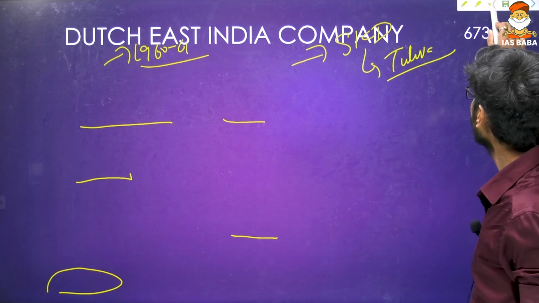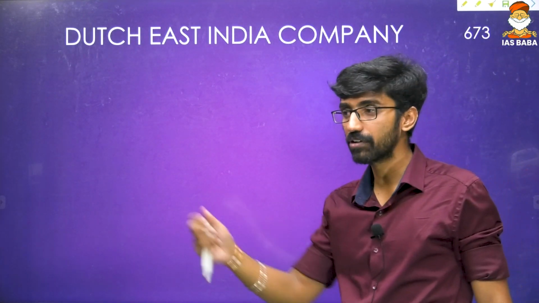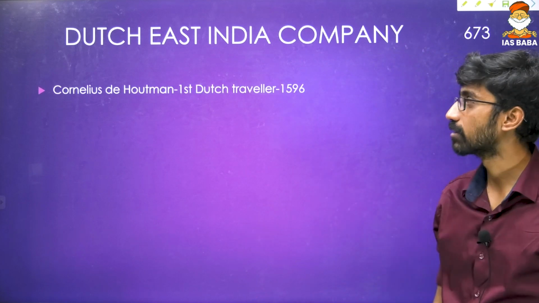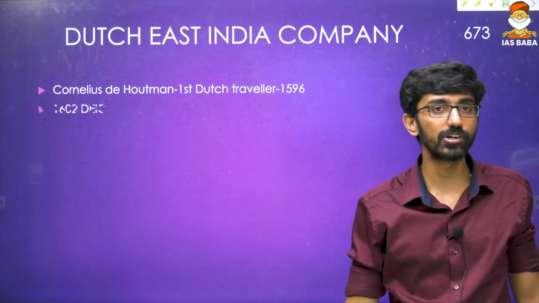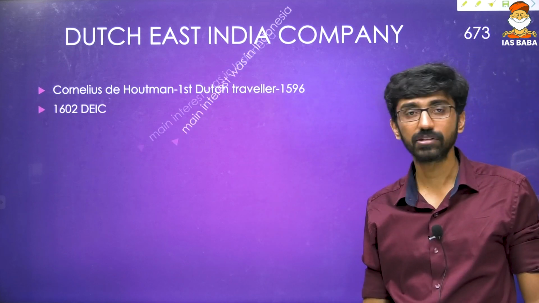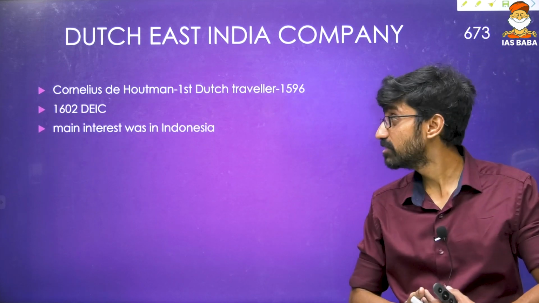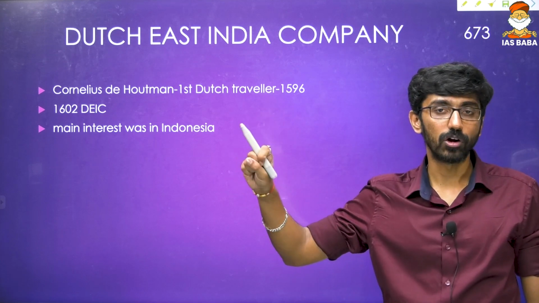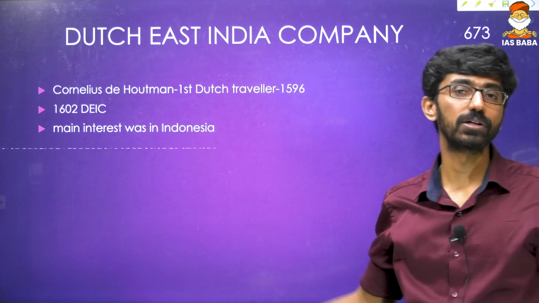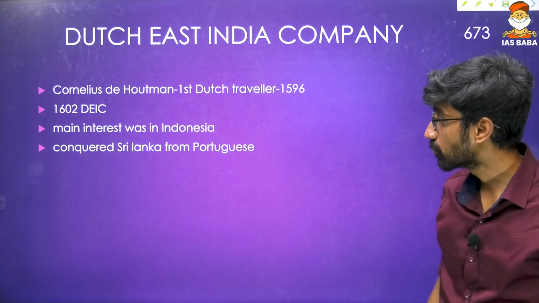And then the Dutch East India Company, because that question is asking about it. We discussed the English East India Company, 1599. Those are factual details you people already know. The Dutch East India Company: the first Dutch traveler who came to India was Cornelius de Houtman, in 1596. Then the Dutch East India Company was established in 1602, but their major interest was in Indonesia, not in India. Okay, because they were more interested in the crops and everything that was there in the islands of Java and Sumatra rather than in India. And they conquered Sri Lanka from the Portuguese.